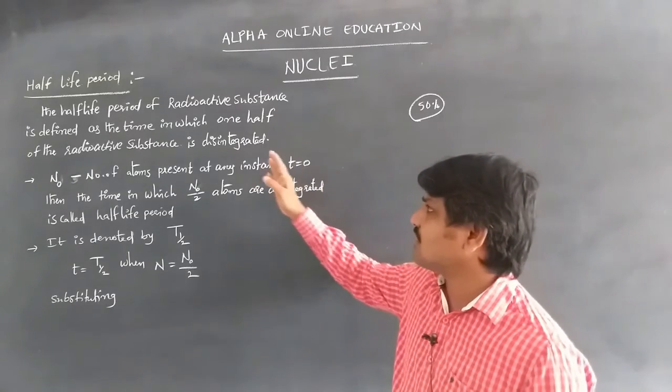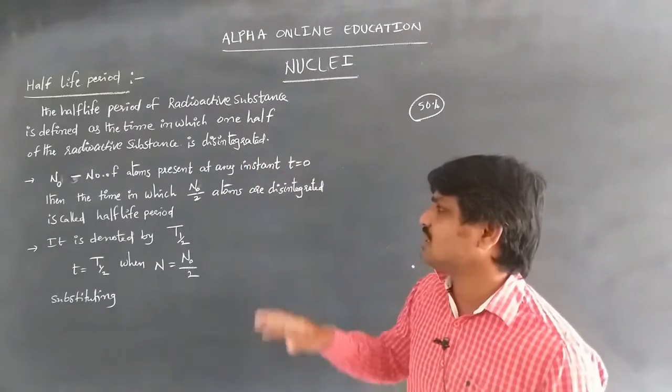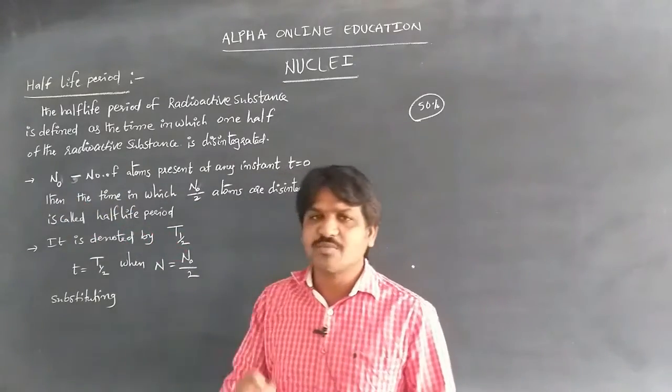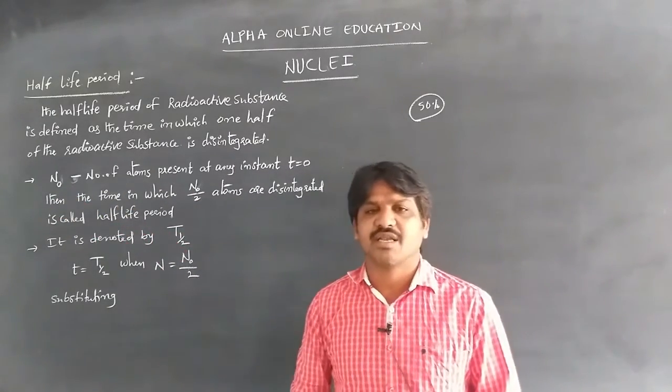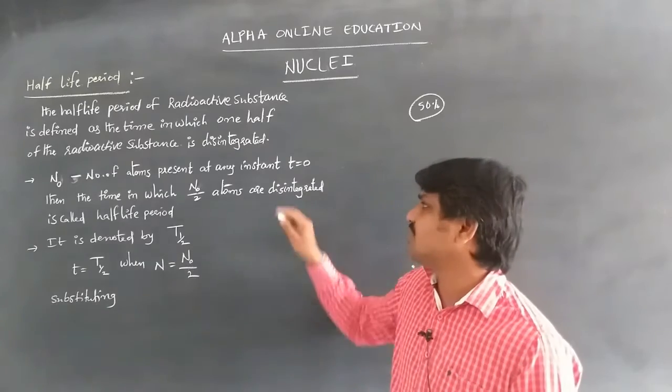Let N0 be the number of atoms in a radioactive substance present at time t equal to 0.